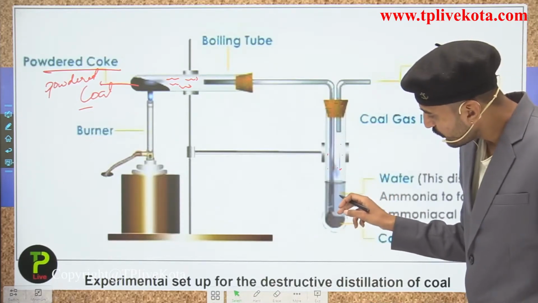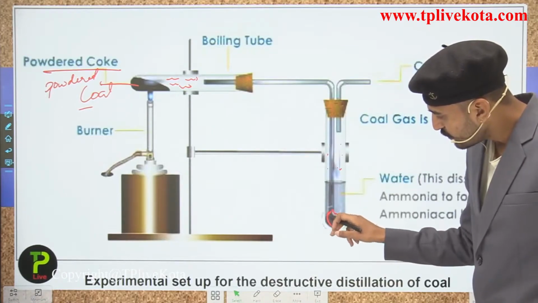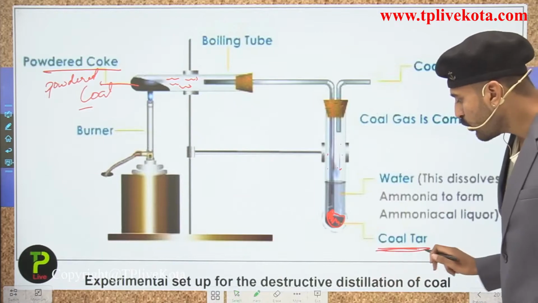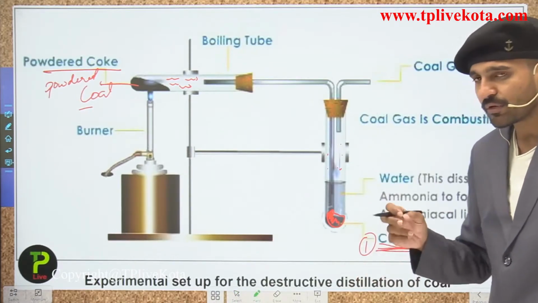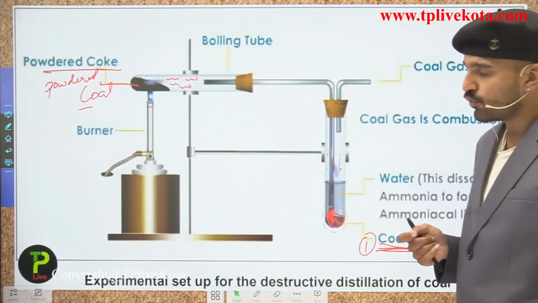in the water they are forming what? They are forming this, you can see over here, the black thick solid. So this black thick solid is termed as what? This is termed as the coal tar. So this is the product that has been formed over here, the first product after the destructive distillation of coal, that is the coal tar.